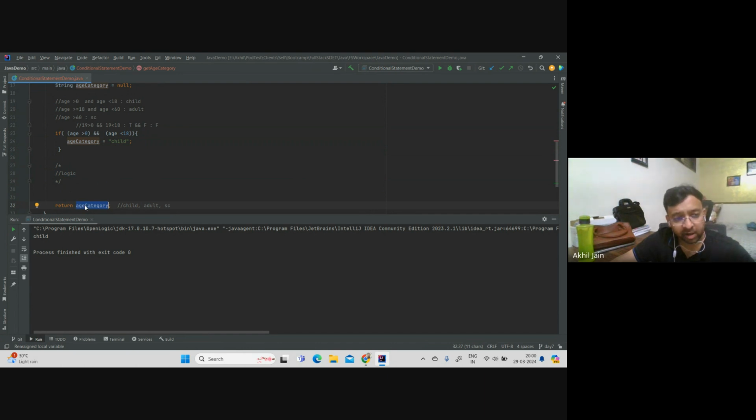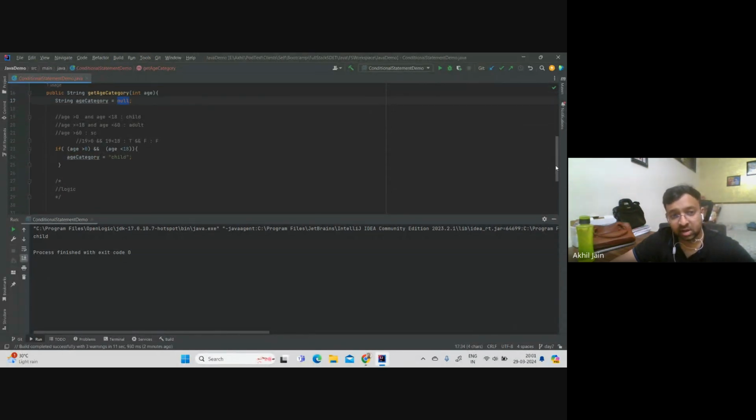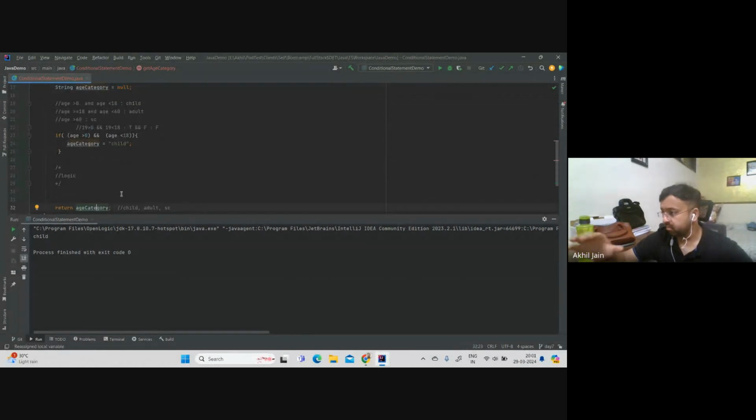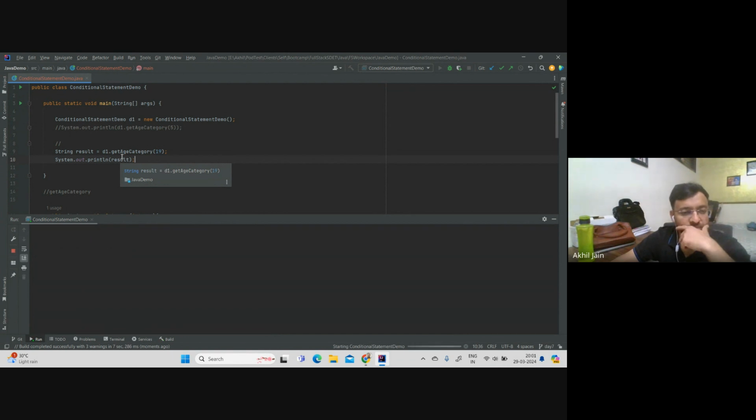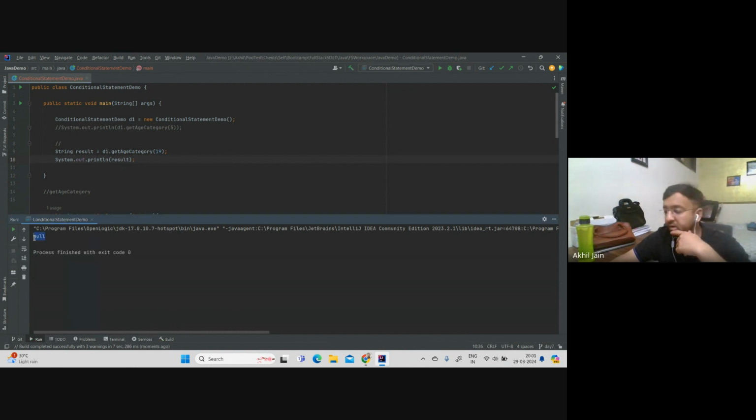Now when you're returning age category, what will get returned? This line did not run, so age category was not assigned a value as a child. So what is the default value of age category? It is null, which is given at line number 17. So that is what it will attain, and it will be thrown back. Okay, so let's run this and see the output. Null, right? It is null.